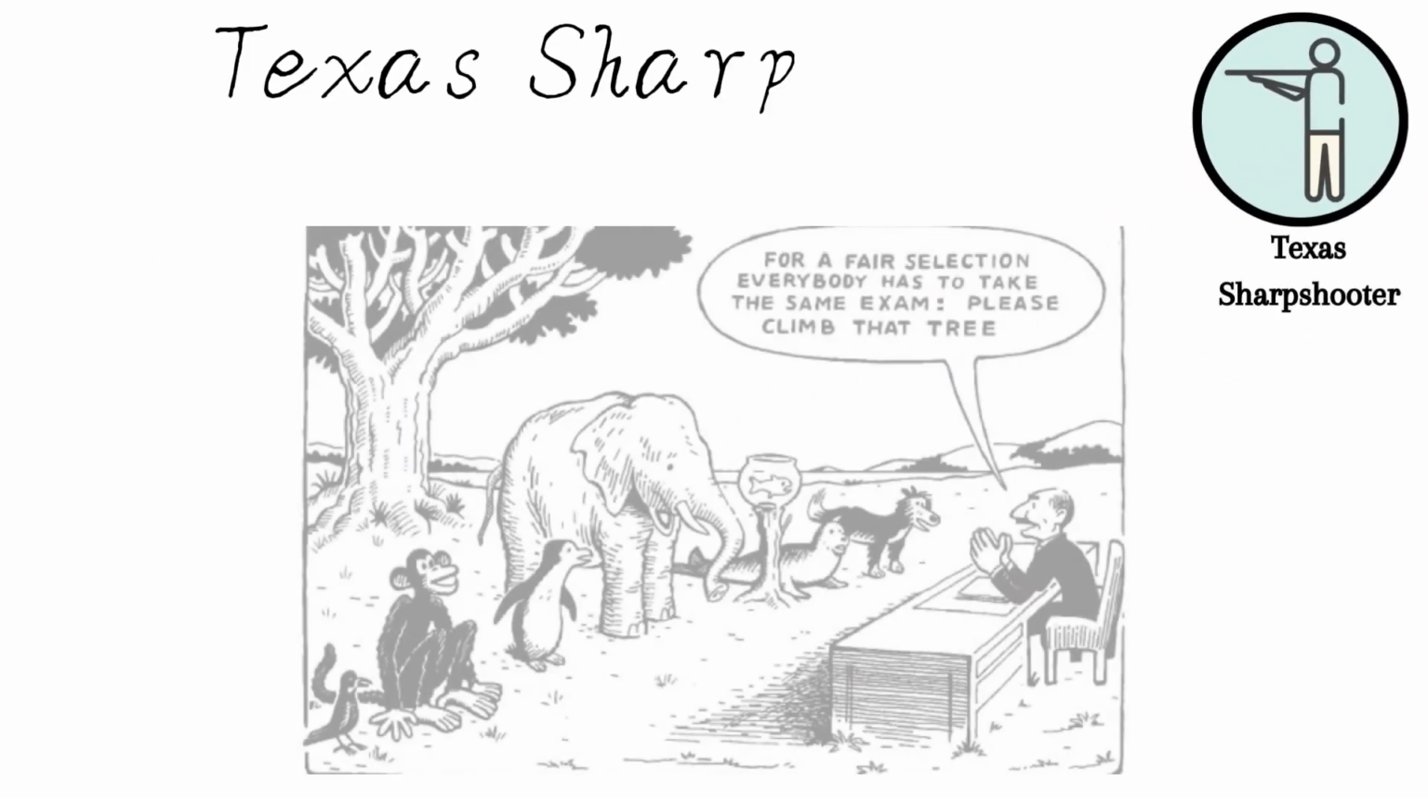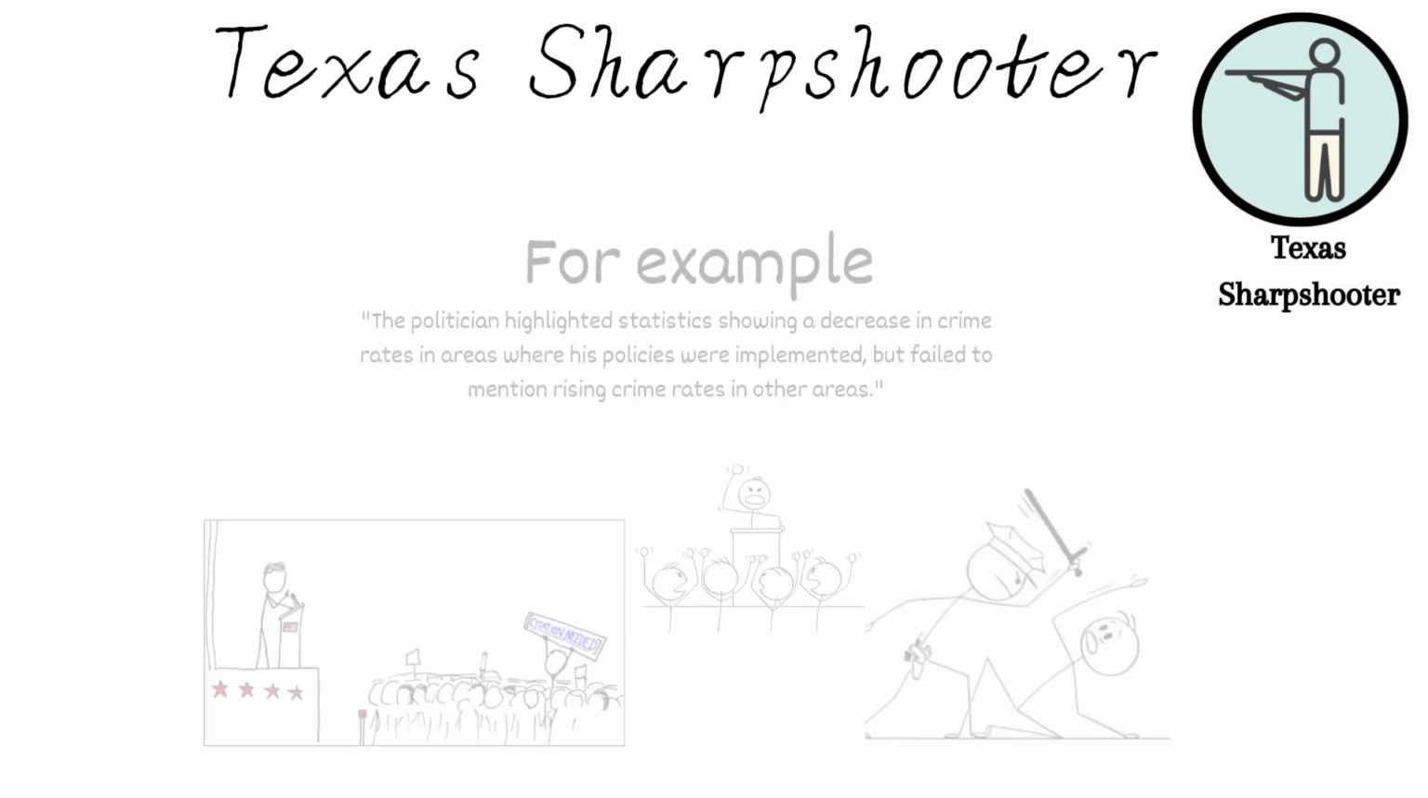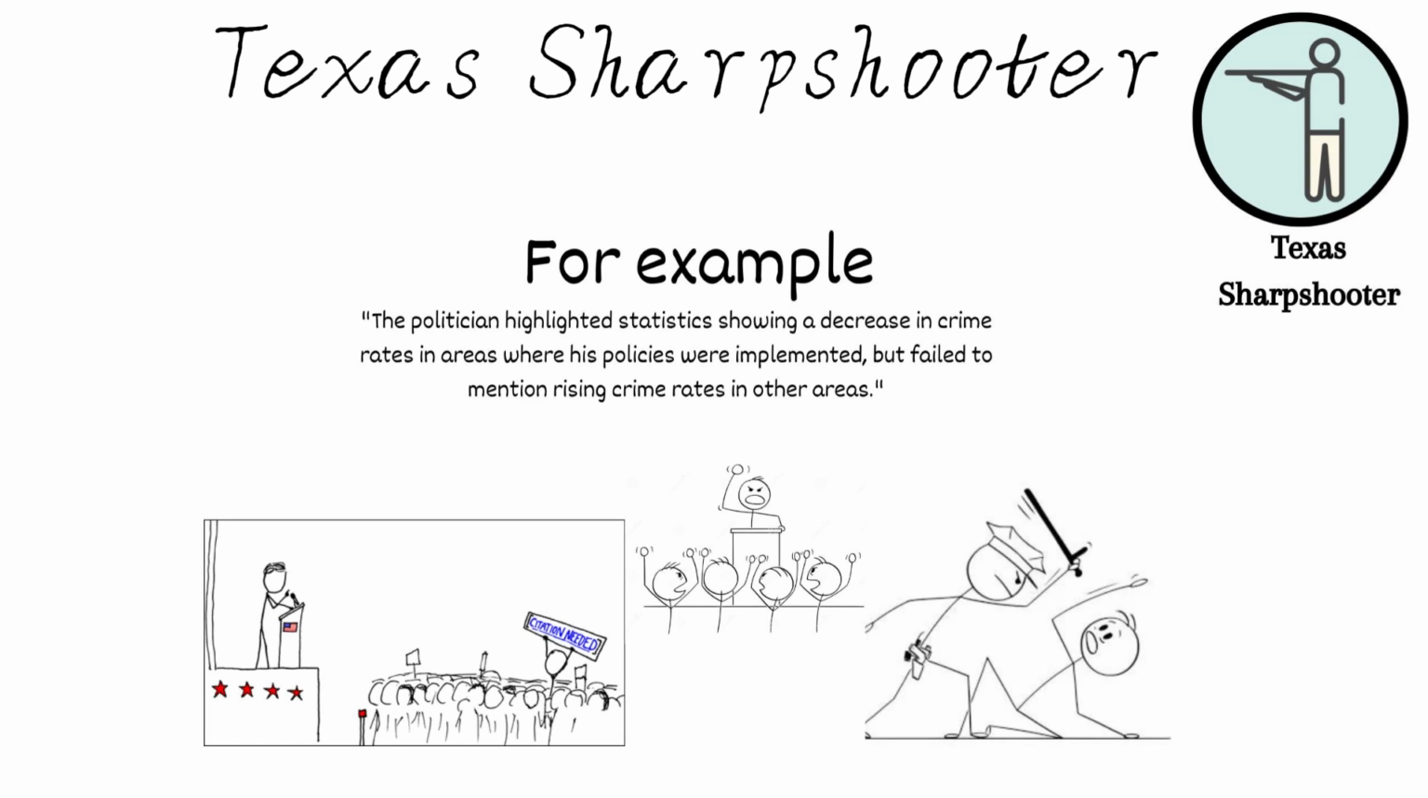Texas sharpshooter: drawing conclusions from data that has been cherry-picked or selectively presented while ignoring contradictory data. For example, the politician highlighted statistics showing a decrease in crime rates in areas where his policies were implemented, but failed to mention rising crime rates in other areas.